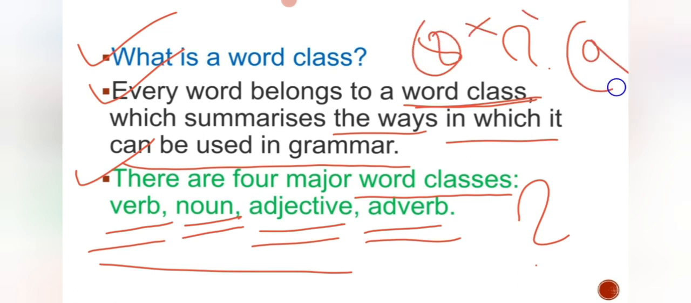Or rather 9 word classes are there, but here we are going to study only 4. Getting? Actually there are 9, and the extra one is what? Determiners. So it's not important, so don't worry, leave it.